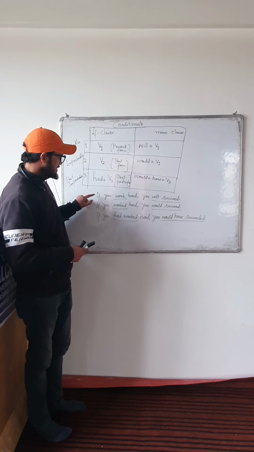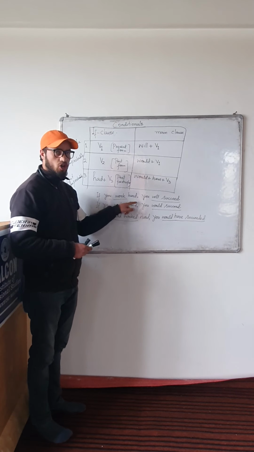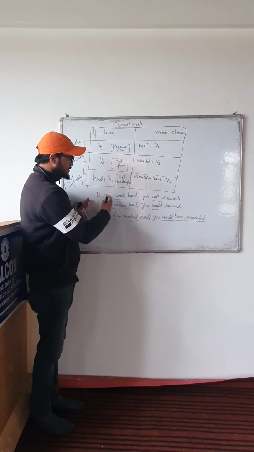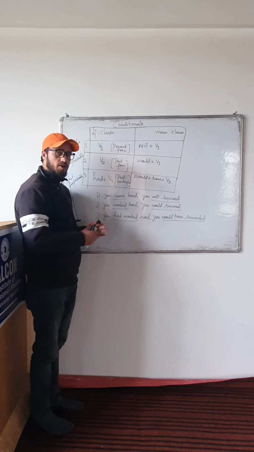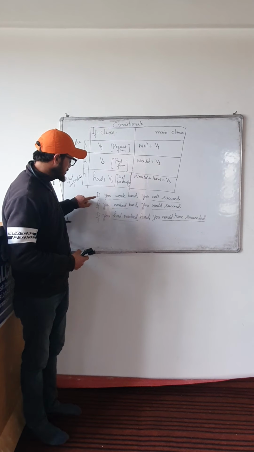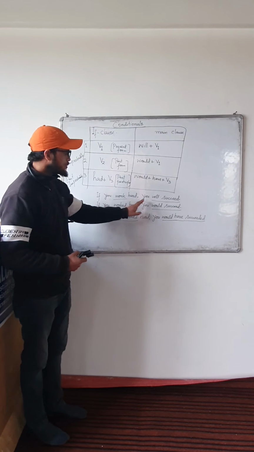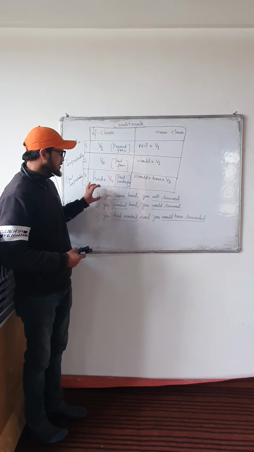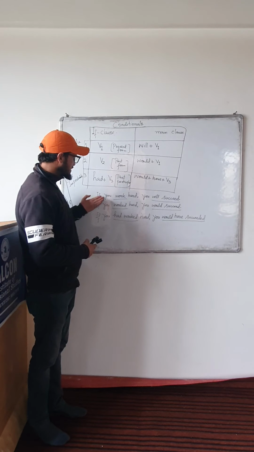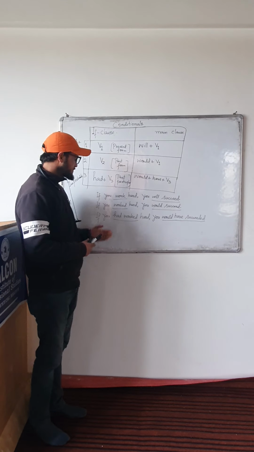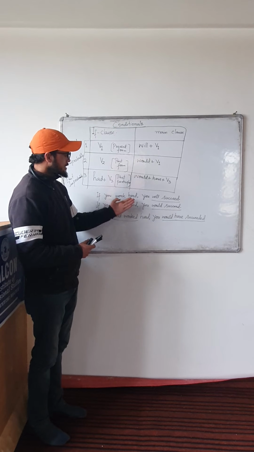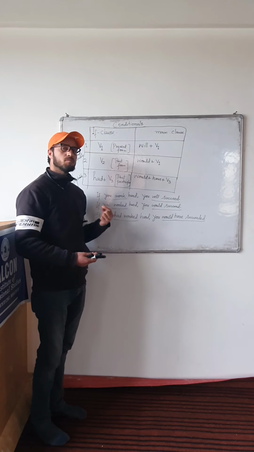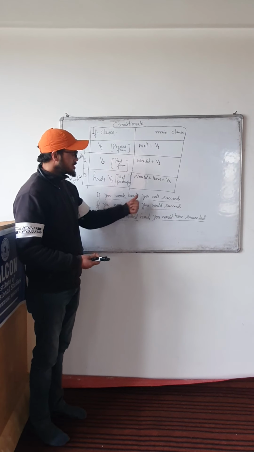For example, take the sentence: if you work hard, you will succeed. This sentence has two parts. "If you work hard" is one part. This is called the if clause because it's introduced by if. Then you have "you will succeed", which is the main clause. The if clause is a subordinate clause because it does not carry a complete sense. If you work hard, you need to add something to this clause to make its meaning clearer. So, if you work hard, you will succeed.